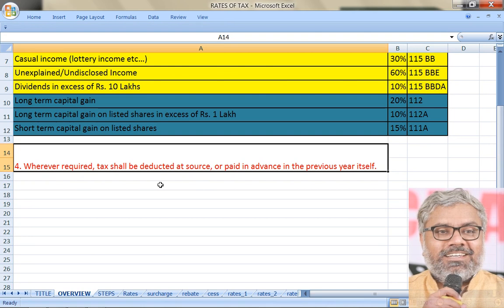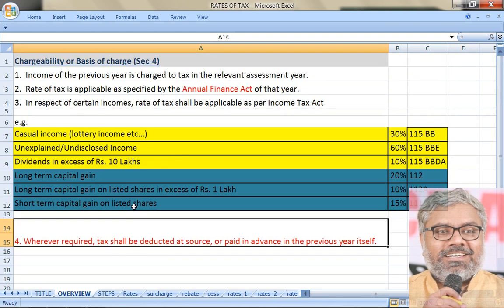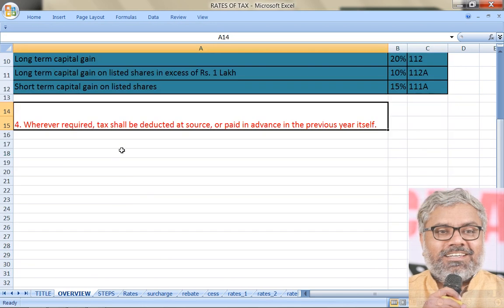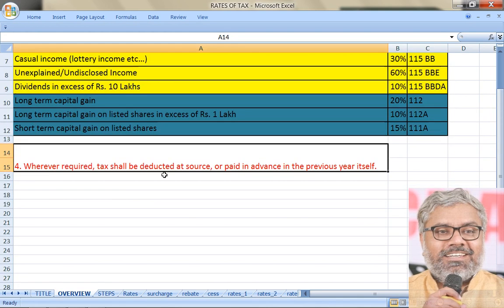Again, are we going to discuss them now? Suddenly today are we going to become experts of TDS provisions? Not possible. That is almost going to be discussed at the end of the understanding of income tax. Same way, advance tax is a separate chapter. So if you remember the chapter names that we were talking about, in those chapter names these two are there. But if you remember the placement of them, they are all coming almost at the fag end of the learning of income tax process.